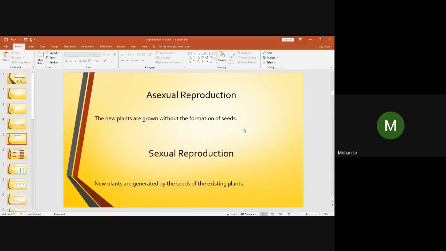But in case of plants like mango, coconut, guava, and all, the seeds are growing into a new plant. Right? So it is called sexual reproduction. Seeds act as a reproductive part of the plant. Where are the seeds produced? The seeds are produced by the flower. The flower undergoes certain changes and the seeds are produced. We'll see that in the later part of the same chapter.